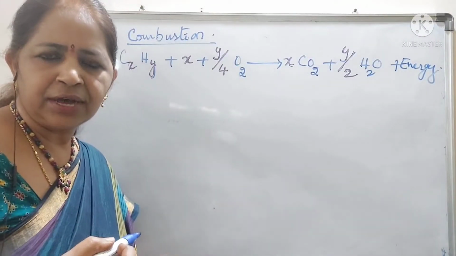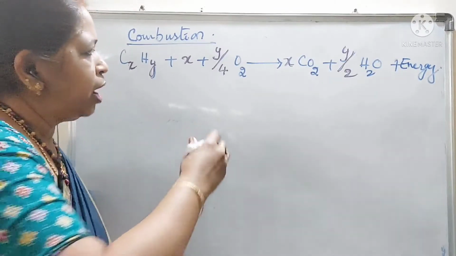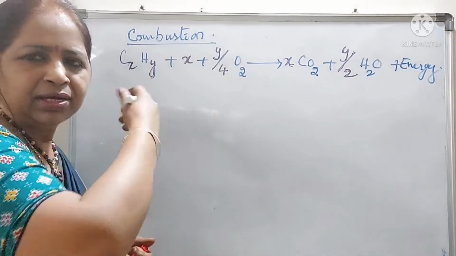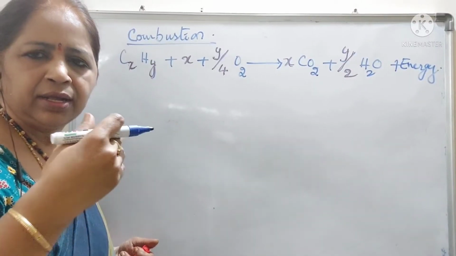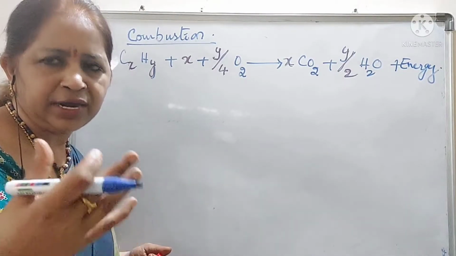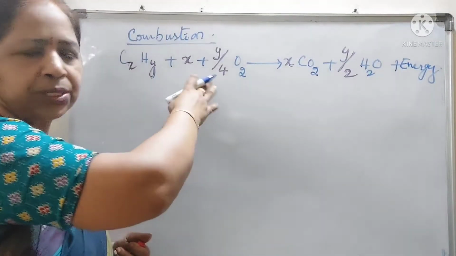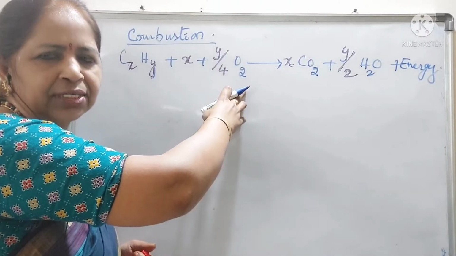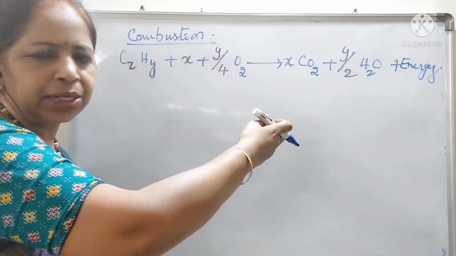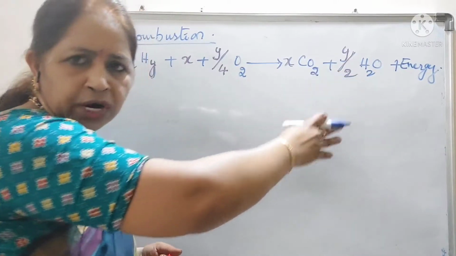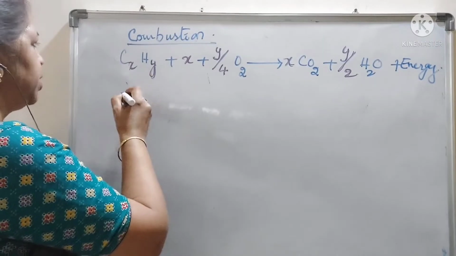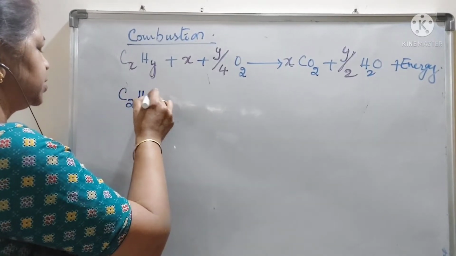In the entrance examination, they will ask you how much amount of oxygen is required for the combustion of any acetylene or ethylene or ethane or butane, like that. If you know the formula of that hydrocarbon, you can easily calculate how much amount of oxygen is required for the combustion, or how much amount of carbon dioxide is released in the reaction, or how much amount of water vapor is released in the reaction. Okay, students? Now, for this equation, C2H6.